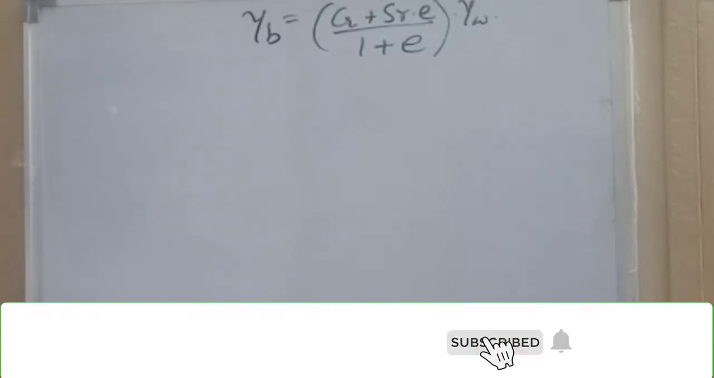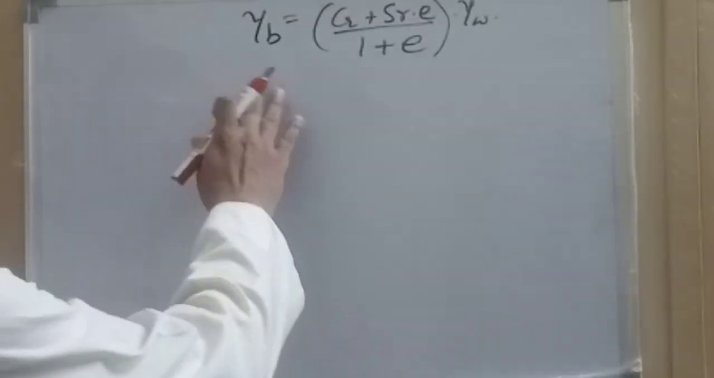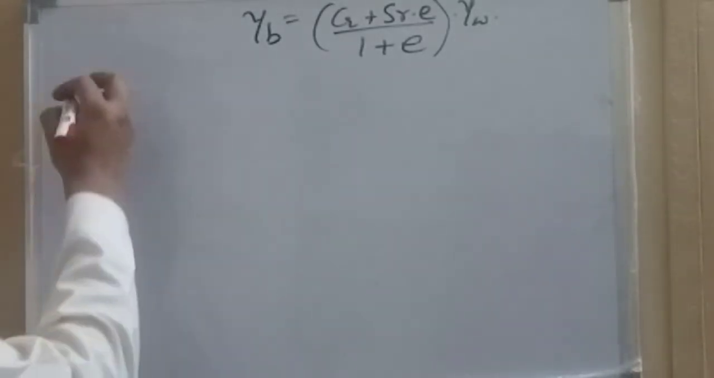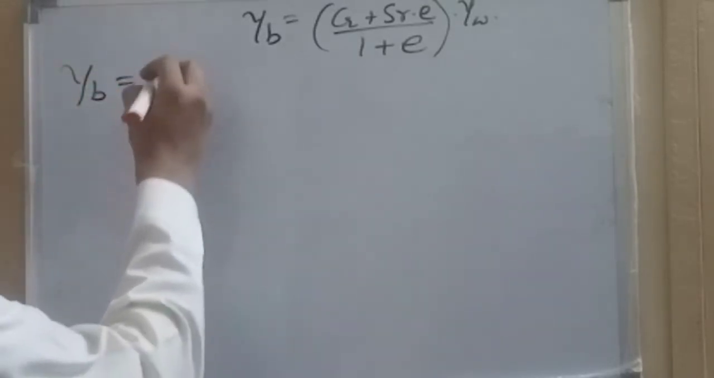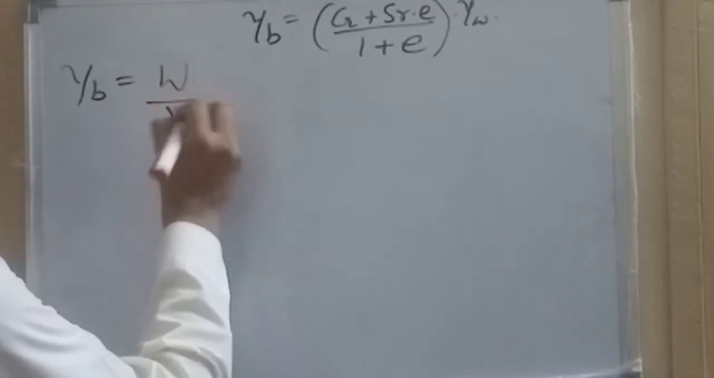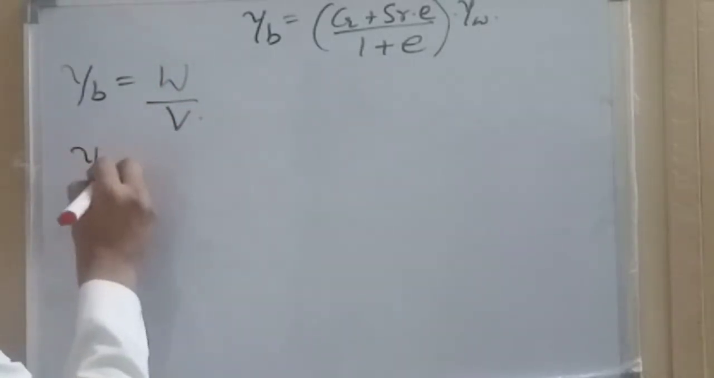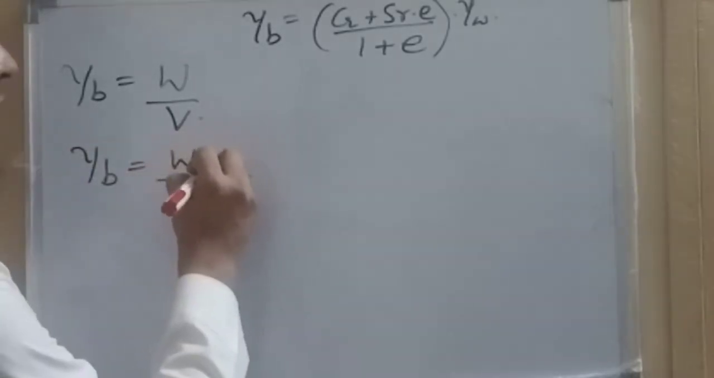In this video we will be discussing how to derive the relationship for bulk density or field density of soil. So we know the expression is in this form, but we need to prove this expression. We know that the bulk density or the density of any material is equal to weight upon volume, total weight upon total volume.